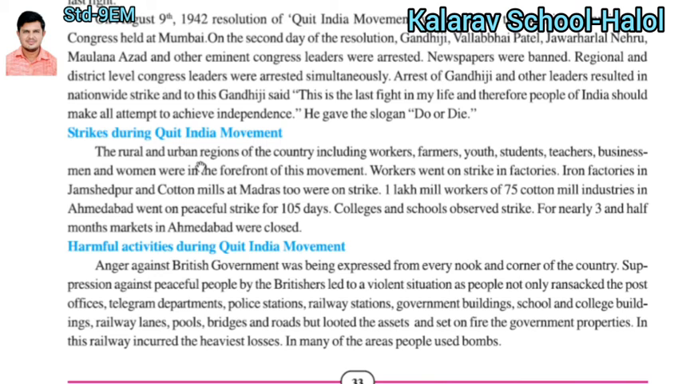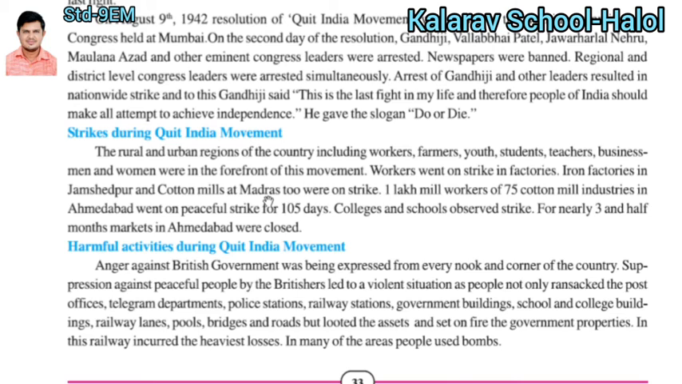From both the regions of the country, people, workers, farmers, youth, students, teachers, businessmen, and women were all at the forefront of this movement. Workers went on strike in the factories, in the iron factory in Jamshedpur, which is famous for iron, and in the cotton mills in Madras.